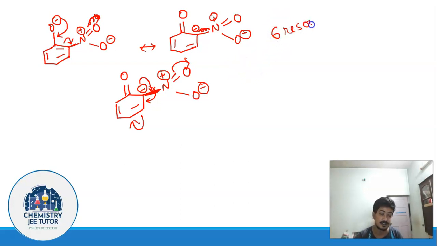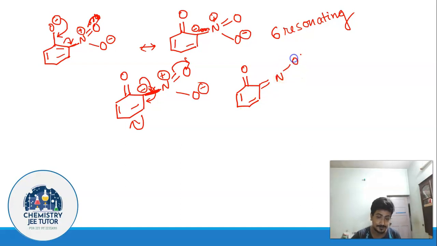Draw the resonating structures by yourself, and if you have any problem, it's the same like phenol, just that you are going to get one more resonating structure, same like that of phenolate, and the resonating structure is going to look somewhat like this. I believe this is clear to you. In this case you are going to get one more resonating structure.